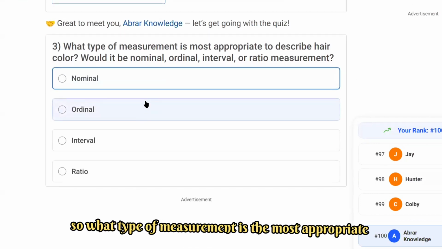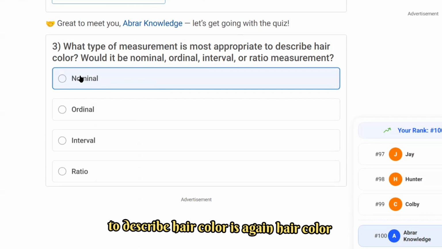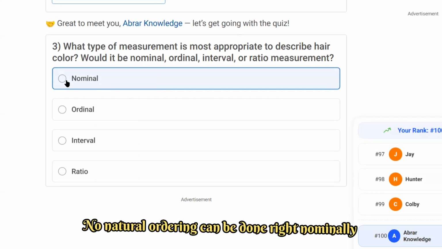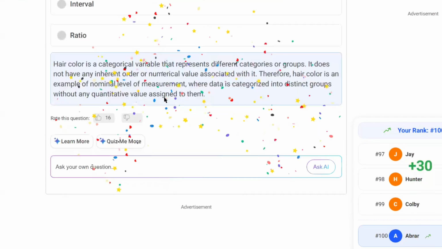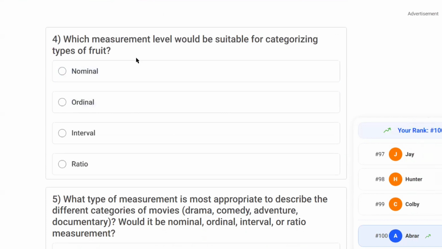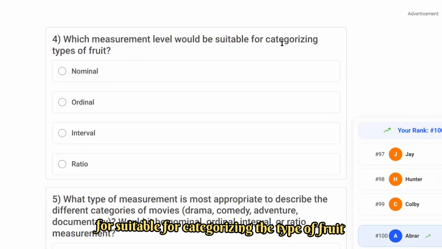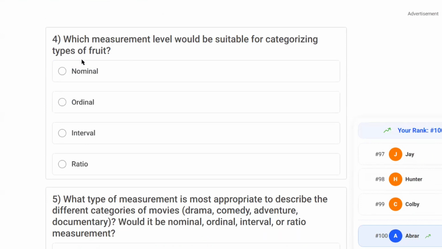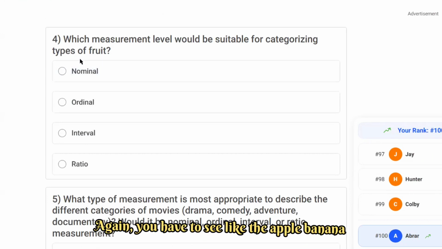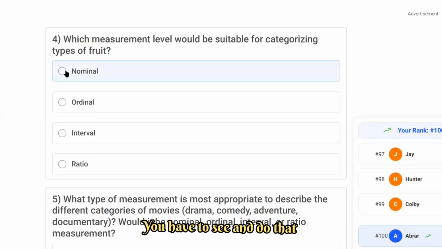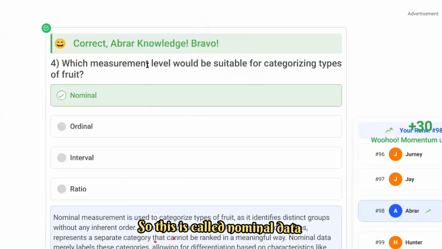What type of measurement is the most appropriate to describe hair color? Again, for hair color no natural ordering can be done, so nominal data. Next question: which measurement level would be suitable for categorizing the type of fruit? Again, you have to see apple, banana, so this is called nominal data.